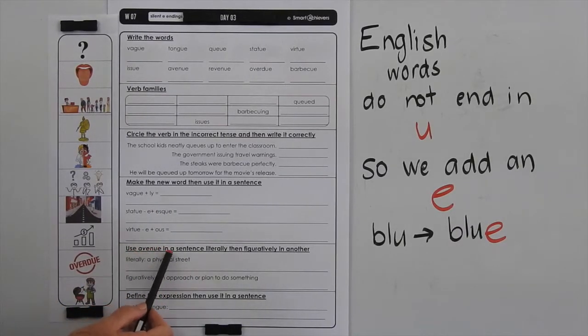So use avenue in a sentence literally and then figuratively in another. So as a physical street, and then in the second sentence as an approach or plan to do something. Then we want you to define the expression, then use it in a sentence. Now if you don't know what mother tongue is, we discussed it on the day one video.